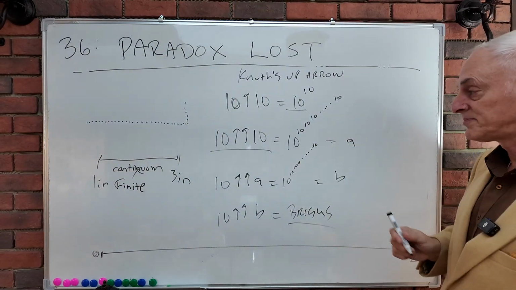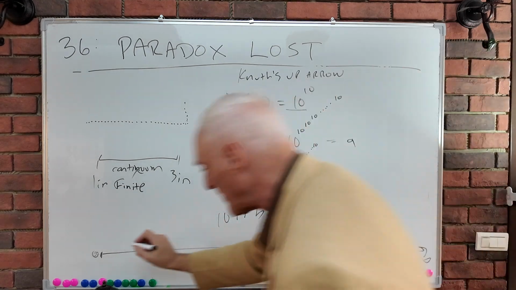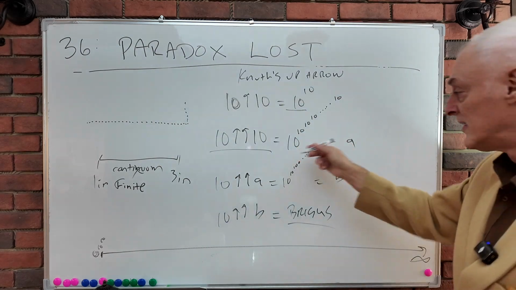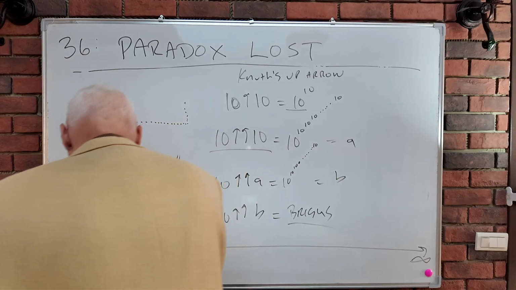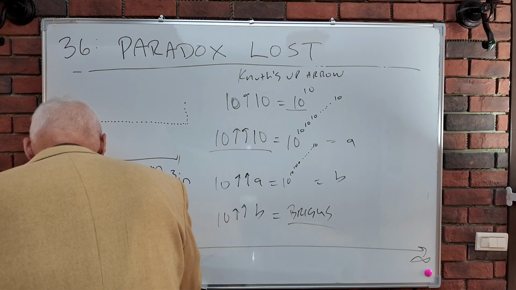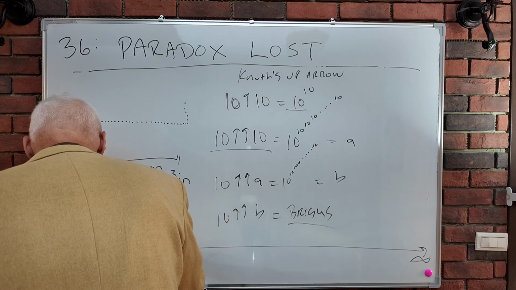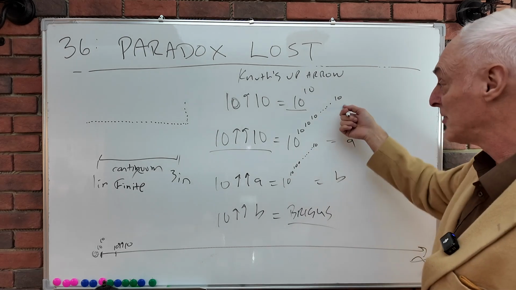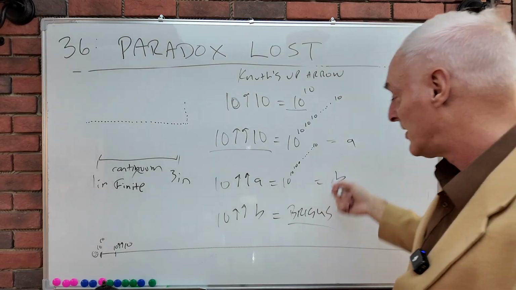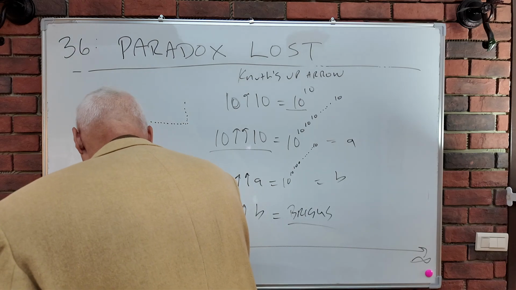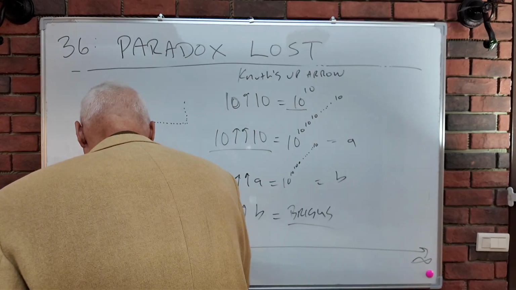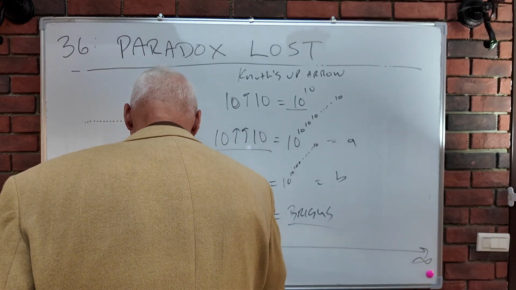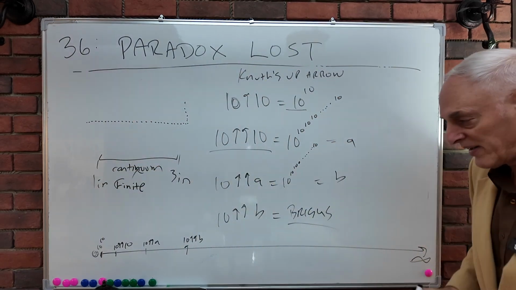Now, on our fictional number line, here's 10 to the 10. How far away from that is infinity? Okay, don't answer. Let's have our number here, our 10, 10. We'll just draw it something like this. This is not necessarily to scale. How far away is that number from infinity? This incomprehensibly large number here. I don't know. Let's do this one. It's going to be somewhere over here maybe, 10, 10 to the A. And somewhere over here is going to be 10 to the B, tetrated to the B.